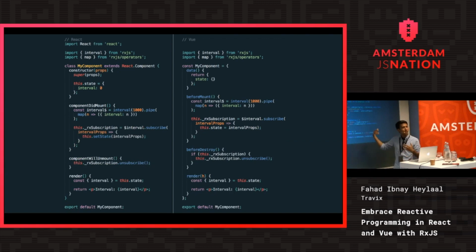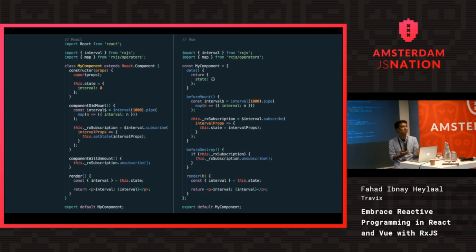And that's not all. Also, when the component unmounts, both here and here, you also need to cancel that subscription so that there is no memory leak. That's a lot of things to remember. That's too much. So I really wanted to change that. And my idea is, I have my stream, I have my stateless component. They should just work together somehow by connecting with a function or something. It shouldn't be more complicated than that.